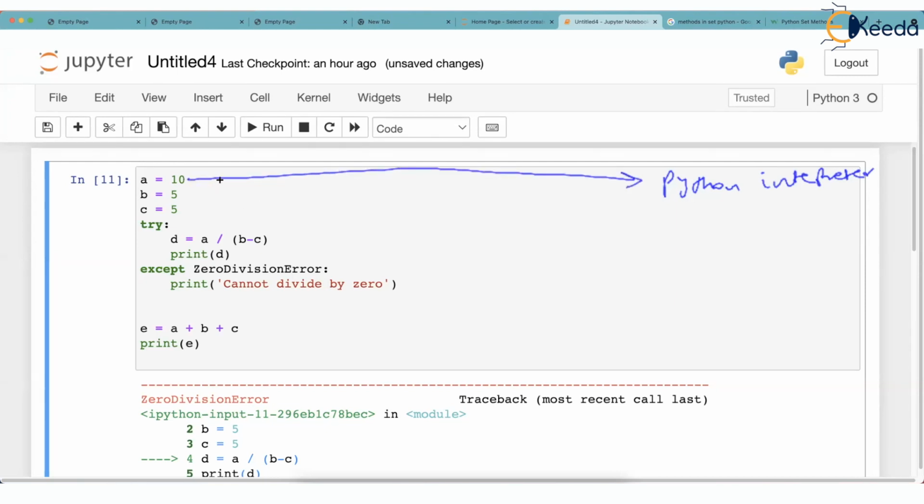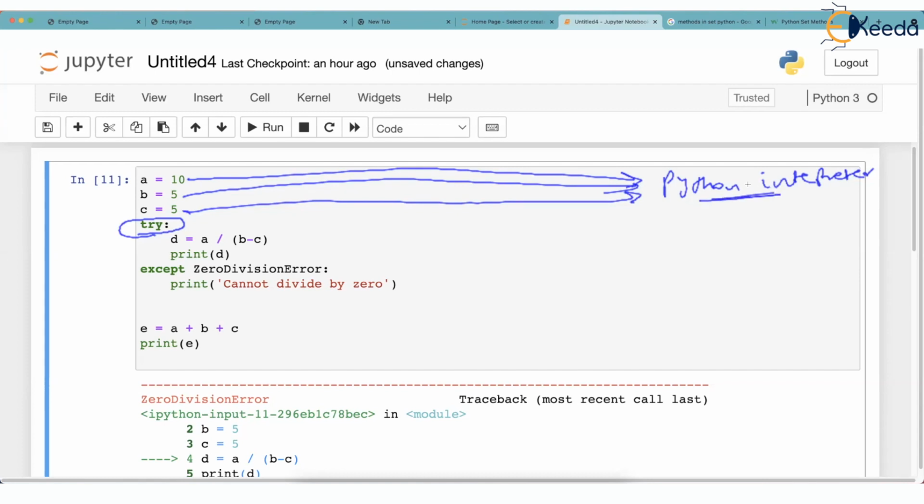It is grammatically correct and I am executing it. Next line, no problem. Now the Python interpreter sees this line, try. If I ask you the meaning of this try, you will say we are telling the Python interpreter, please try whatever we have written in this block. And if some error occurs while running this code, then whatever object you throw, we are going to catch it by using except.